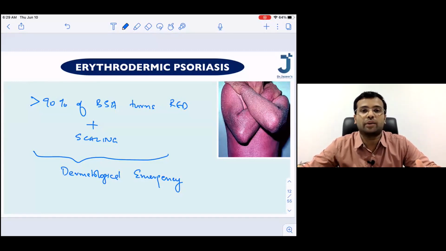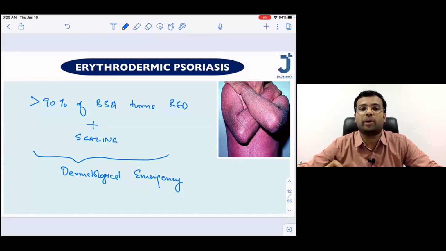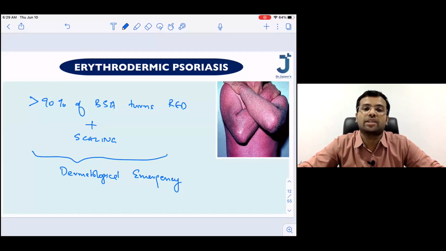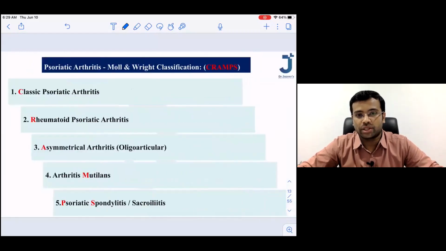So this is something that you have to treat very cautiously in the ICU setting. That is why this is called a dermatological emergency. So please note down the important point here: more than 90% of the body surface area turns red and it is associated with scaling. This is called psoriatic erythroderma. So with your permission, I'm proceeding.